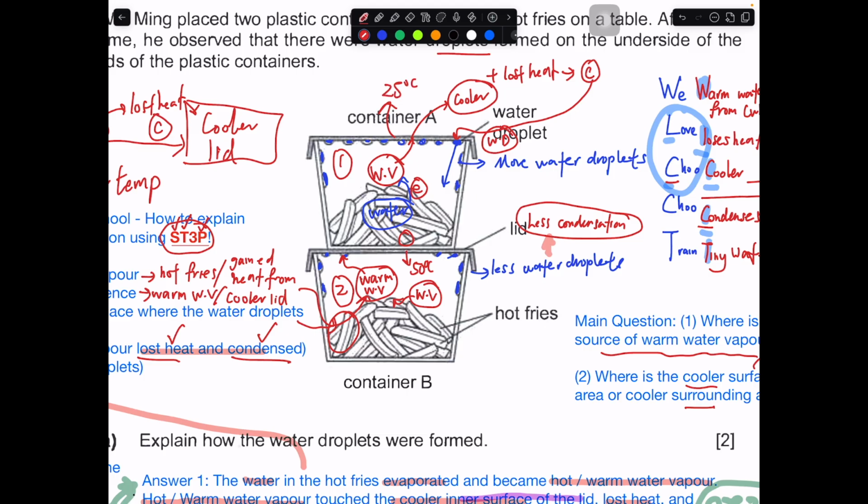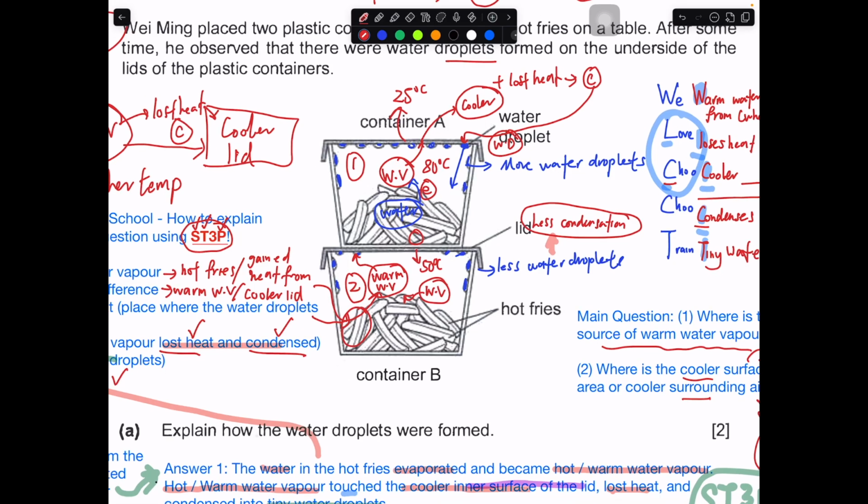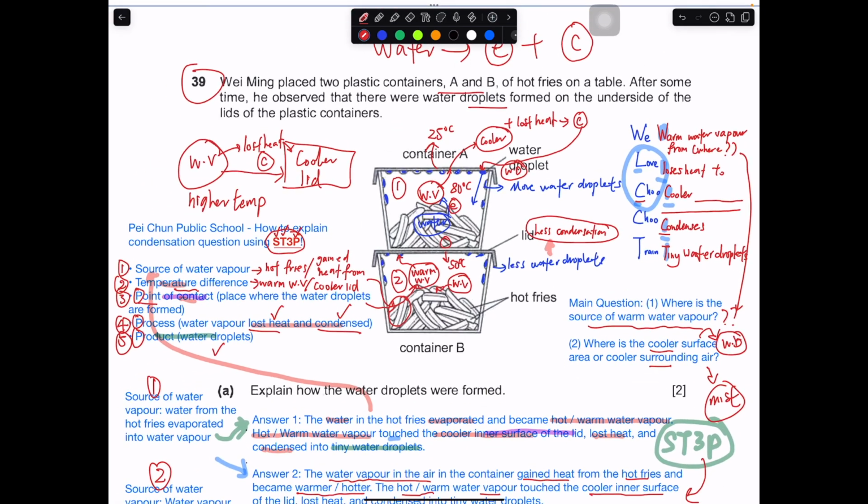So then the warm water vapor that is coming out from the hot French fries, right, or it gained heat from hot French fries, let's take it at some numbers, maybe at 80 degrees Celsius, for both of them. So now we work out the math as to why there is less condensation. So now let me put it in this part over here.